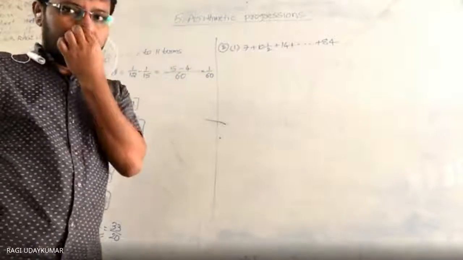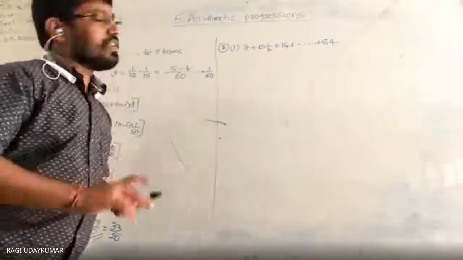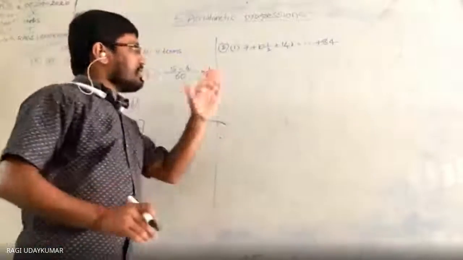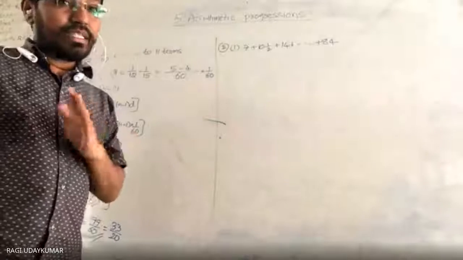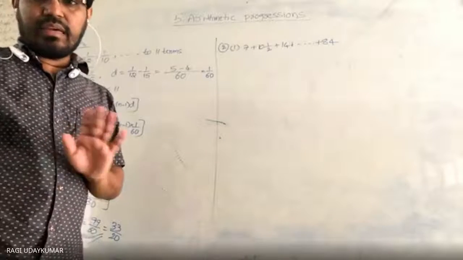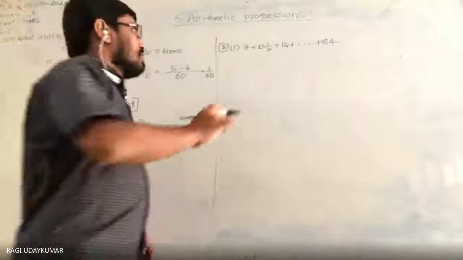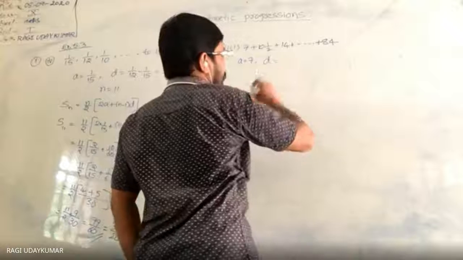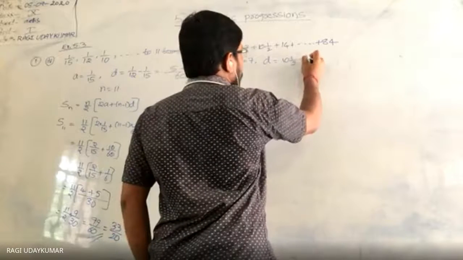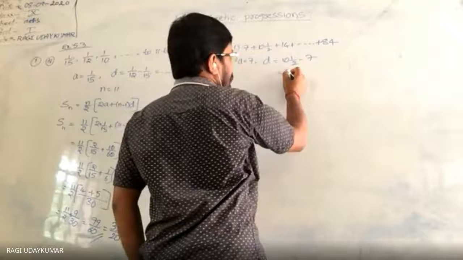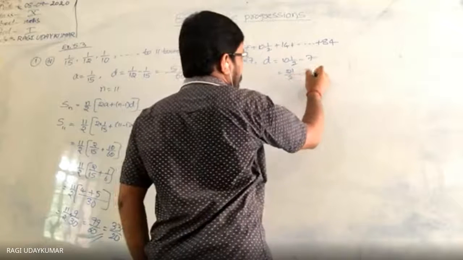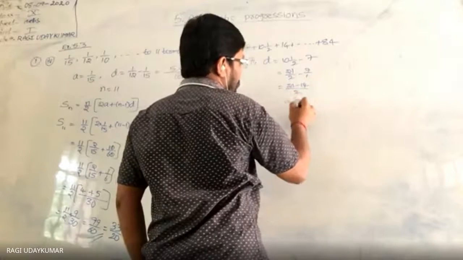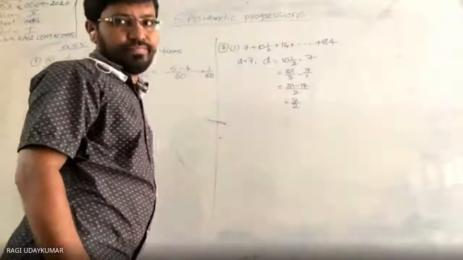Now this problem: what is the sum of the n terms of this arithmetic progression? The number of terms is not given here. So first you have to take a equals 7, d equals 10 and a half minus 7. 10 and a half is 21 by 2, minus 7 by 1, which is 21 minus 14 by 2, which equals 7 by 2. 7 by 2 is the d.